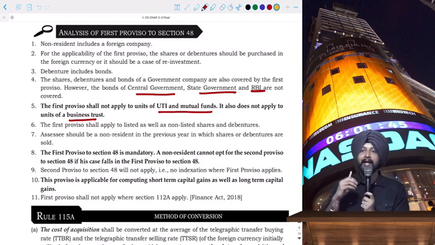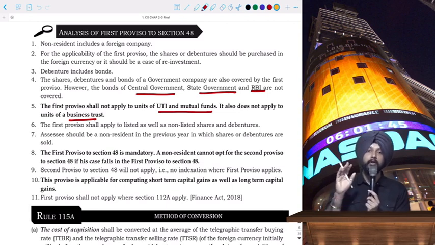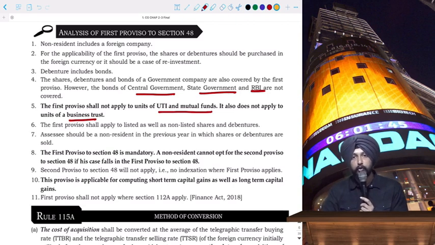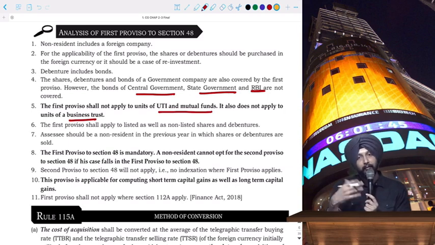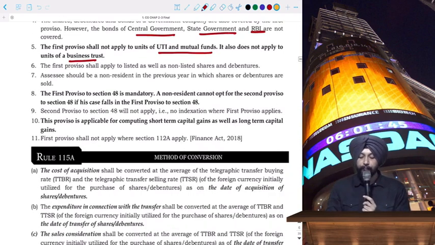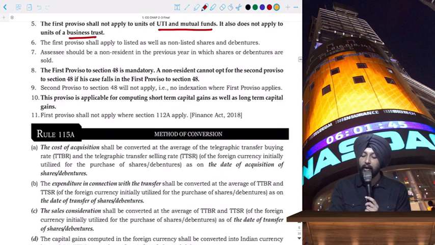So basically, any shares or debentures issued by central government, state government, or RBI, first proviso will not apply. And if there are units of UTI, business trust, or units of mutual fund, then also the first proviso will not apply. The first proviso shall apply to listed as well as non-listed shares or debentures. Now, shares or debentures are covered, and whether it's listed or unlisted does not matter. SSE should be a non-resident when the transfer of such shares or debentures takes place, the year in which they are sold. Next is very, very important point number 8.